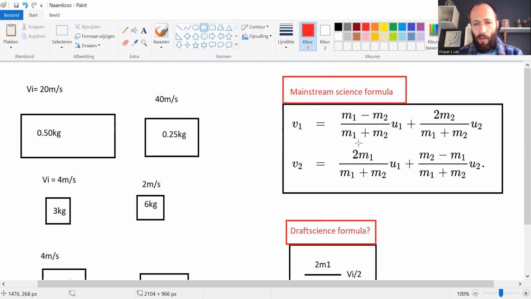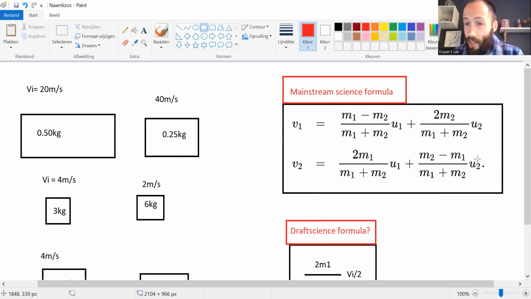And this is the formula: 2 times mass 1 divided by mass 1 plus mass 2 times U1, which is the initial velocity, plus m2 minus m1 divided by m1 plus m2 times the second velocity, but that's only if the second cart is also moving before collision. And what we are talking about is a situation where cart 2 is standing still and cart 1 is colliding into it.